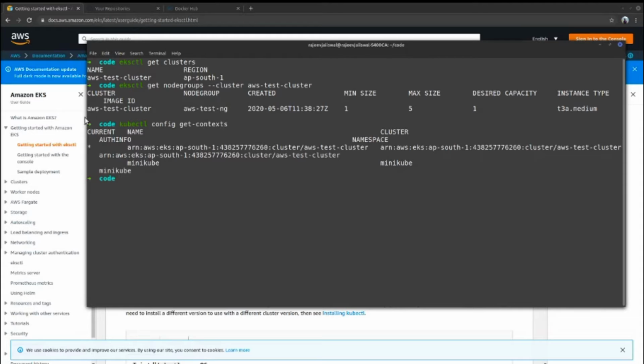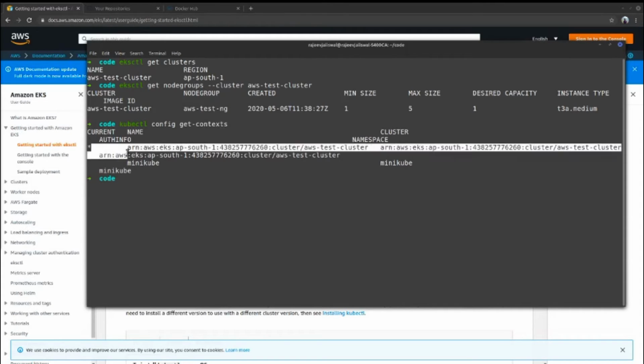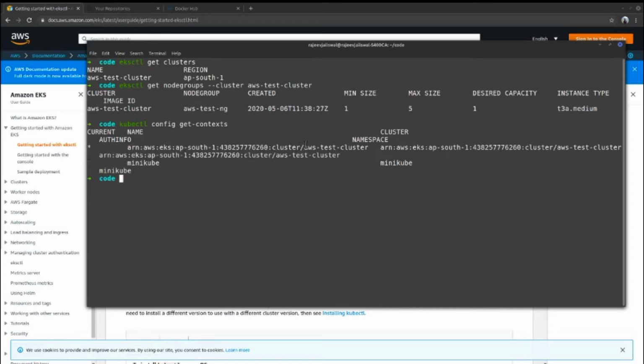You see, there are 2 clusters created. One is this one. If you see the last name, this is a complete ARN path, that is aws-test-cluster, and the second is Minikube. Minikube I have created in the local environment, right? If I get some time, I'll talk about Minikube as well, but I have created it on my local machine, though this is not going to work perfectly because my machine size is small. So what cluster is set at this moment by default, you will see an asterisk there.